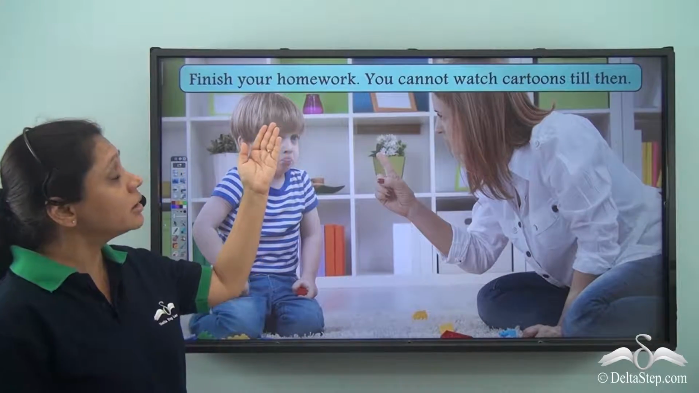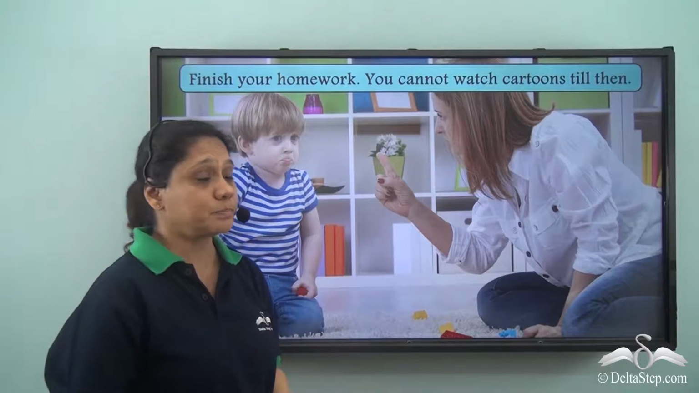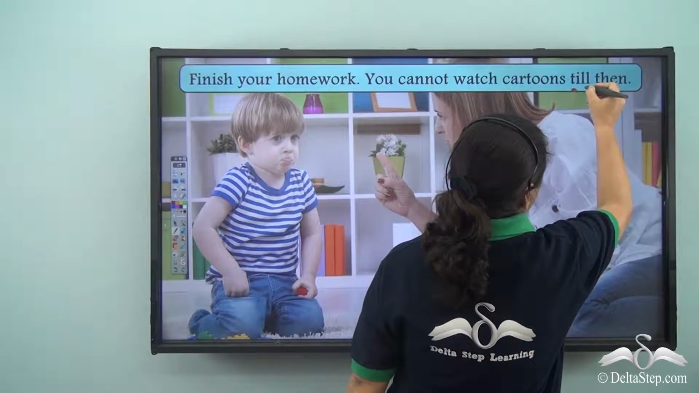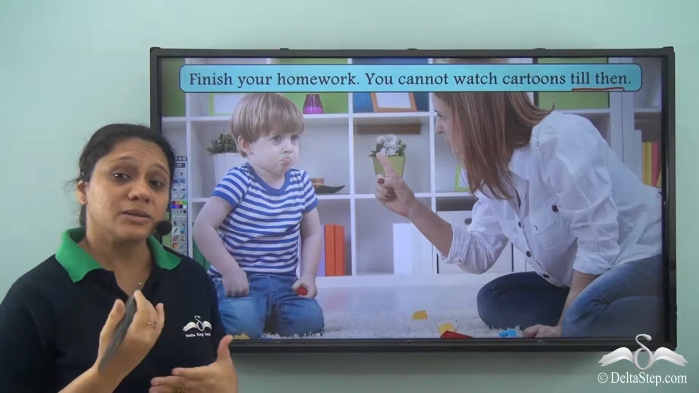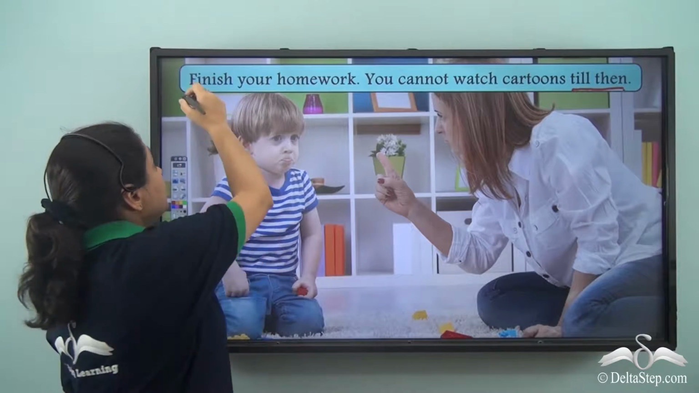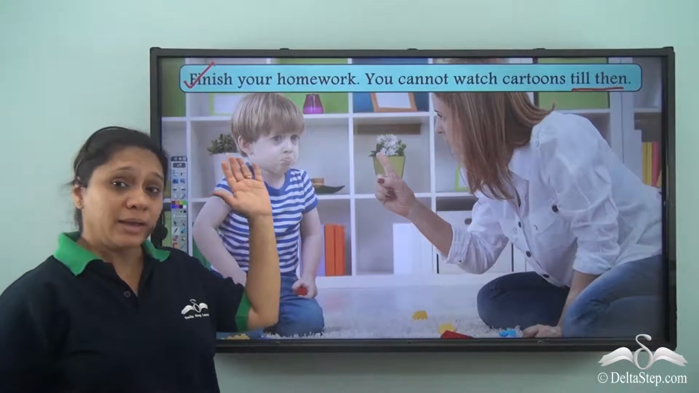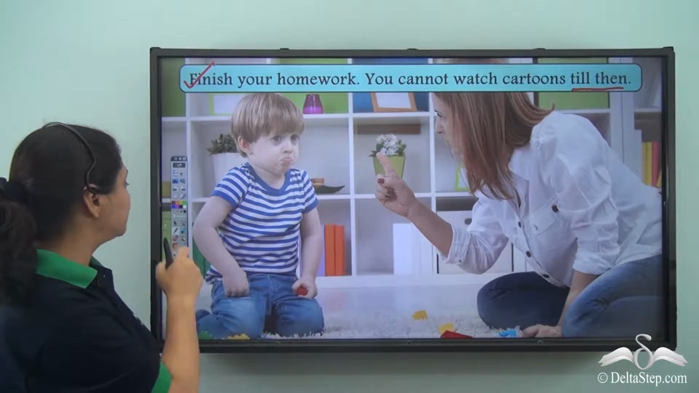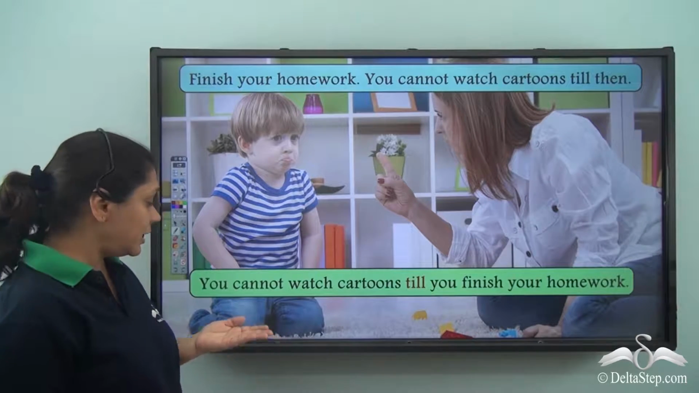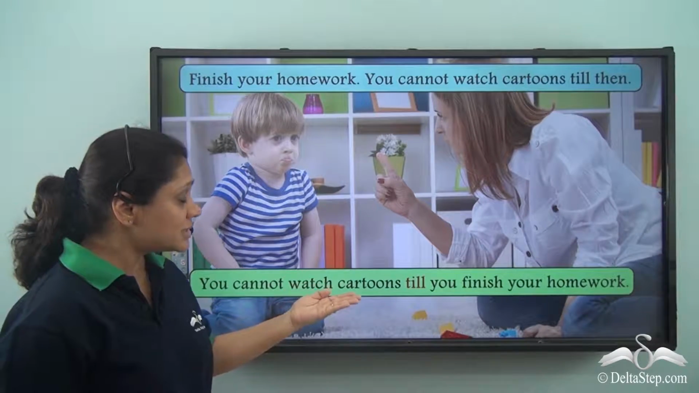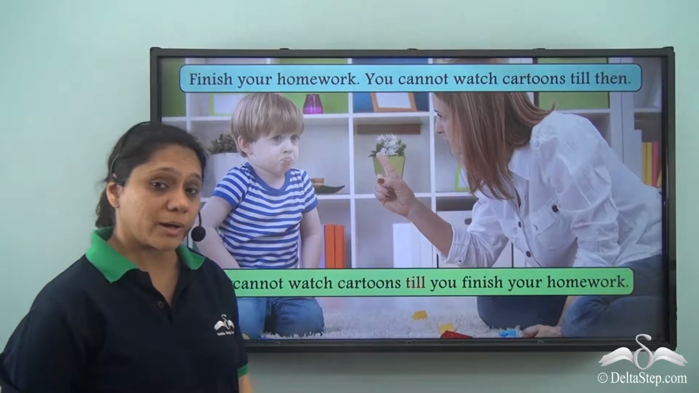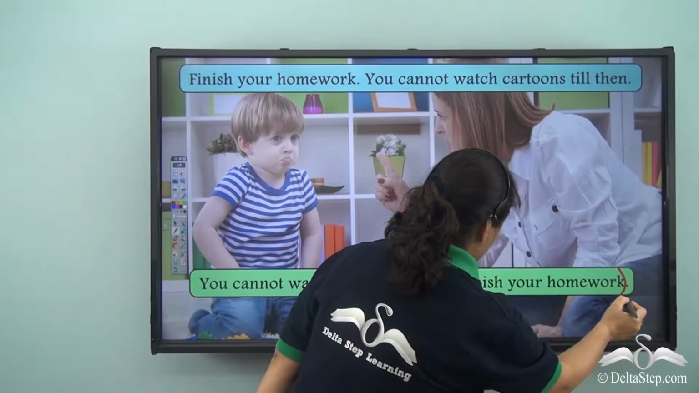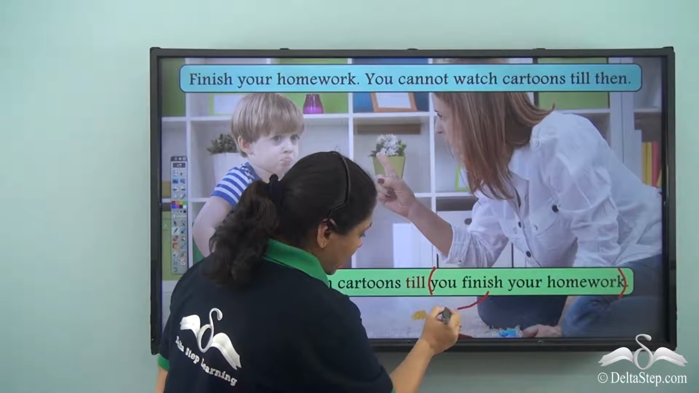Finish your homework. You cannot watch cartoons till then. What are we seeing in the sentences? There is till then. So we understand that there is a condition. What is the condition? Finish your homework. So when we have to join the two sentences with the conjunction, how will we do it? We will write, you cannot watch cartoons till you finish your homework. So what are we seeing here? That the condition, finish your homework, is following till.